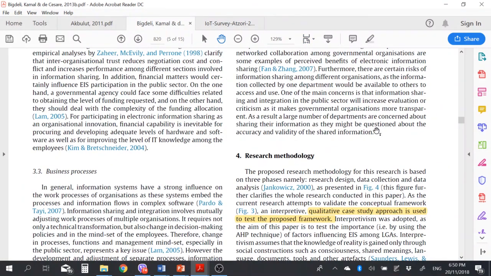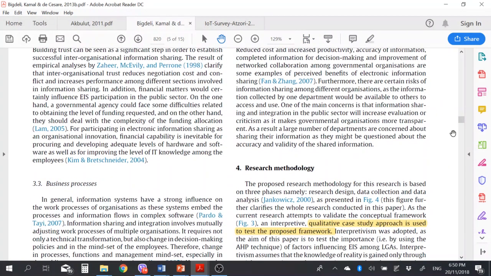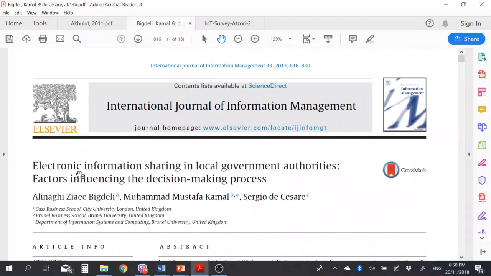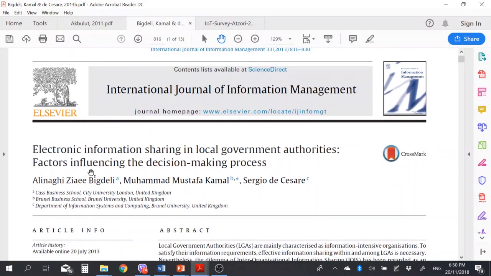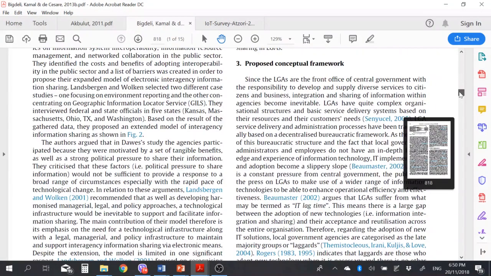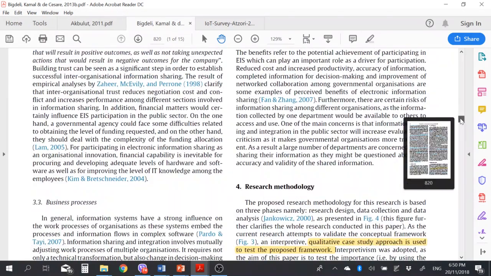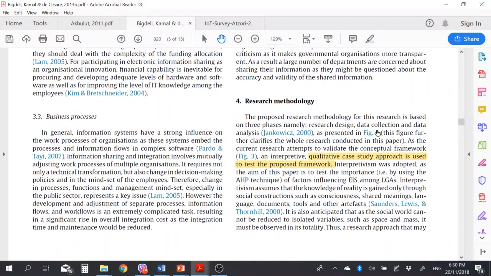And we have another way, which is qualitative research. You can see this is the paper. Okay, this is about electronic information sharing, the topic that I studied. If we go to the methodology, he writes for research methodology, and he mentioned that a qualitative case study approach is used to test the proposed framework. So he has a framework and he will test the framework by using the qualitative approach or qualitative methodology.